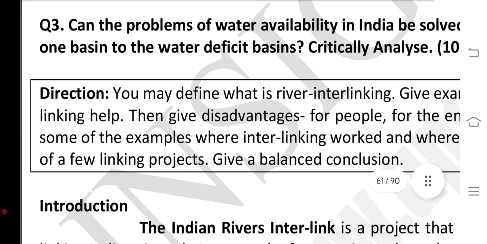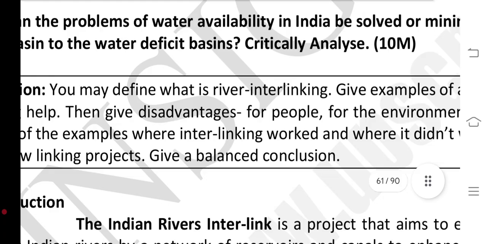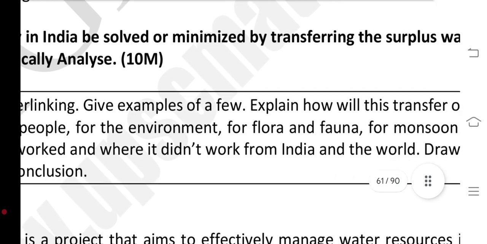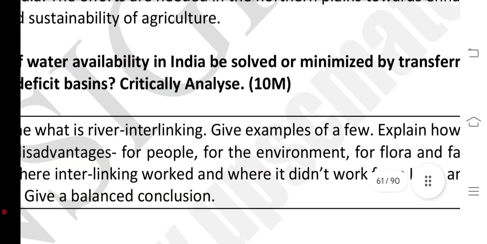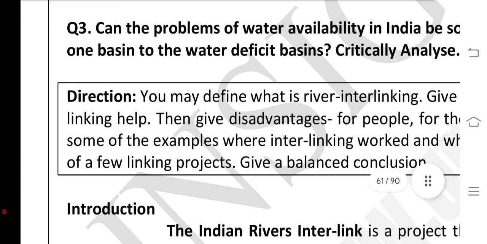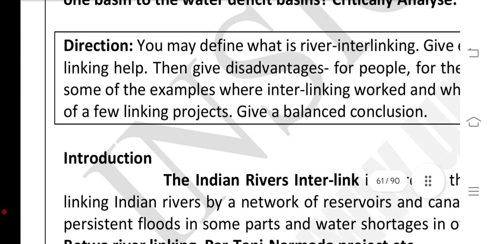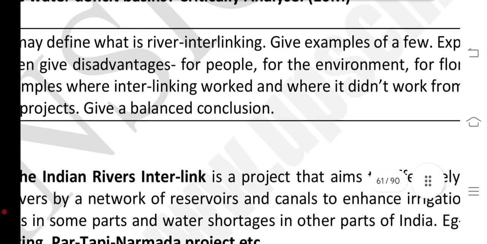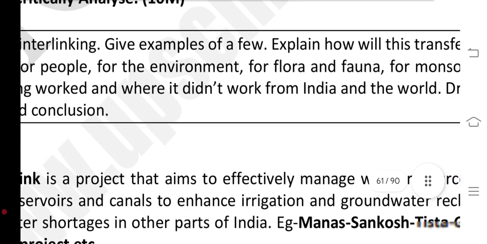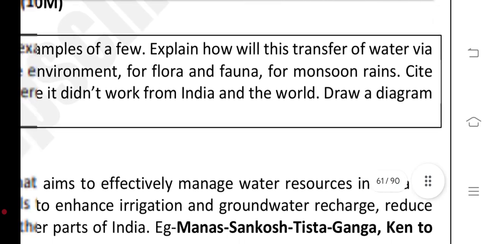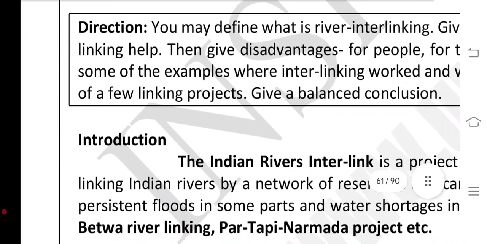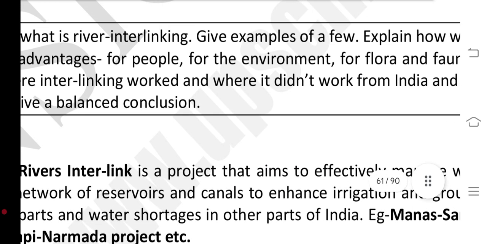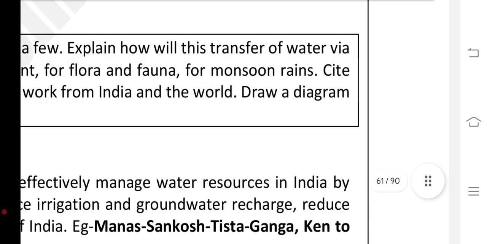Question number 3: can the problems of water availability in India be solved or minimized by transferring the surplus water from one basin to the water deficit basin? Critically analyse. Directions: you have to define what is river interlinking. Give examples of a few and explain how this transfer of water via linking helps, and then give the disadvantages for the people, for the environment, for flora and fauna and for monsoon rain sites.